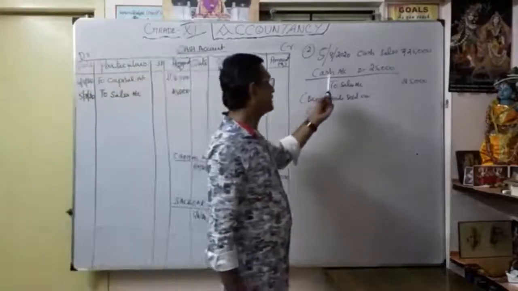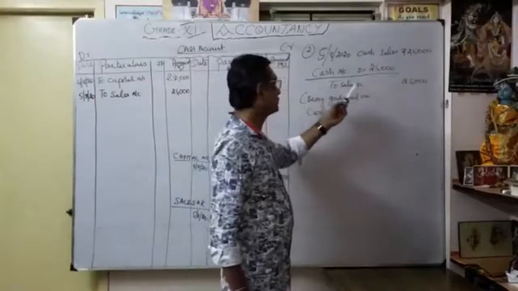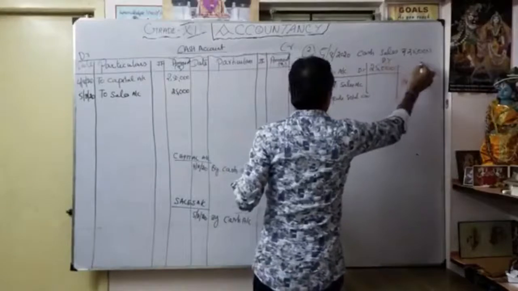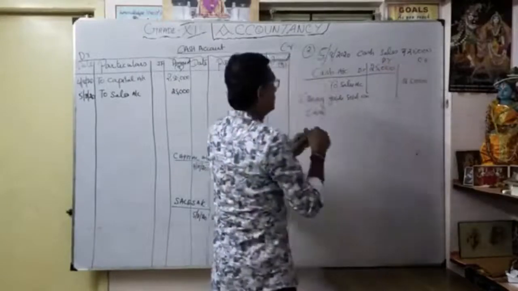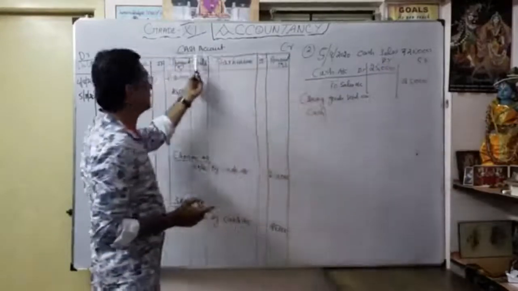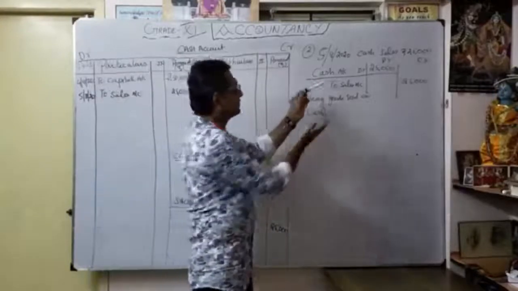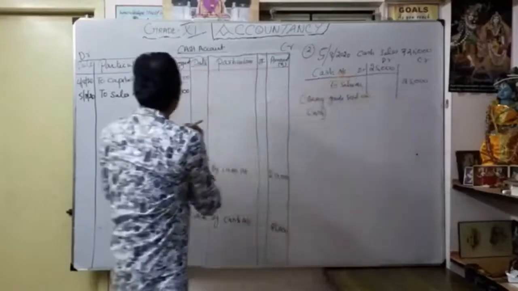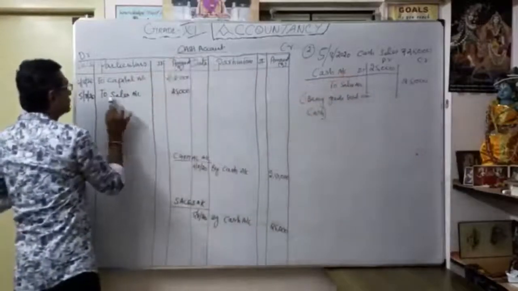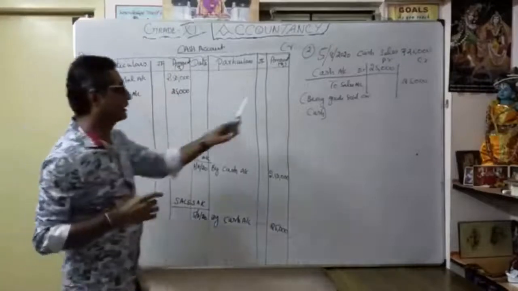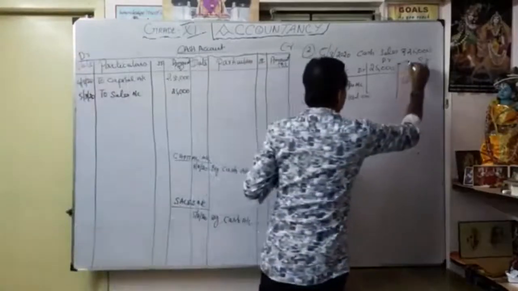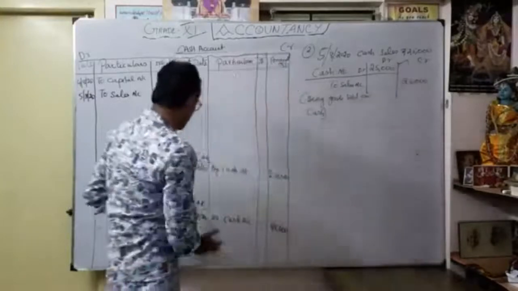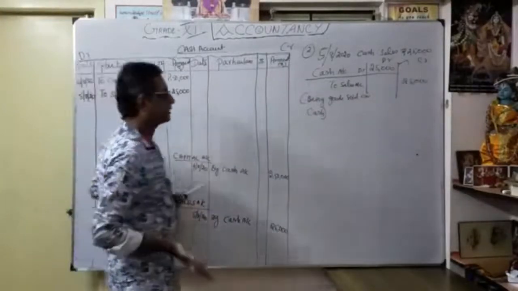As you know, the journal entry is cash account debit 25,000 to sales account. Asset debit and credit. This is the debit part and credit part. So for the debit part, I consider cash account, already open. Always first we take the cash account as a debit part. I write in the cash account, to sales account 25,000. So the debit part is over. I am going to discuss the credit part. What is the credit part? Again I want to open the sales account.